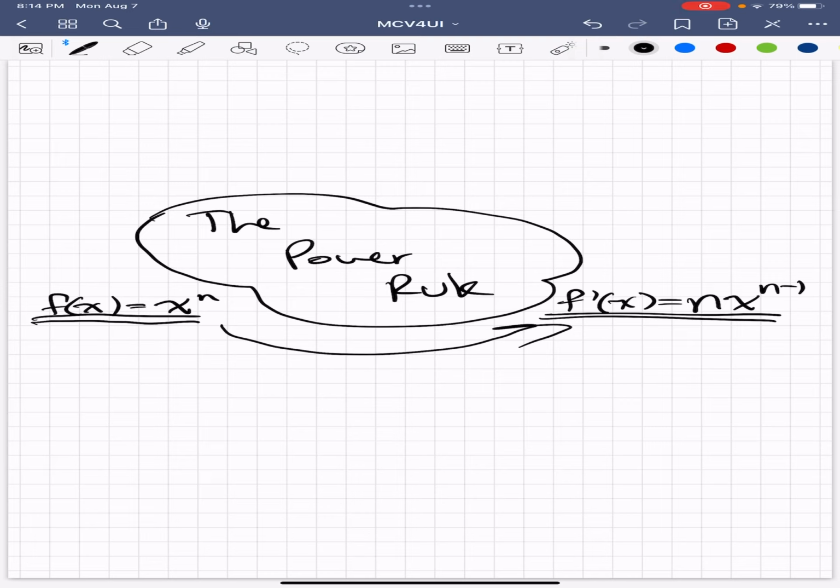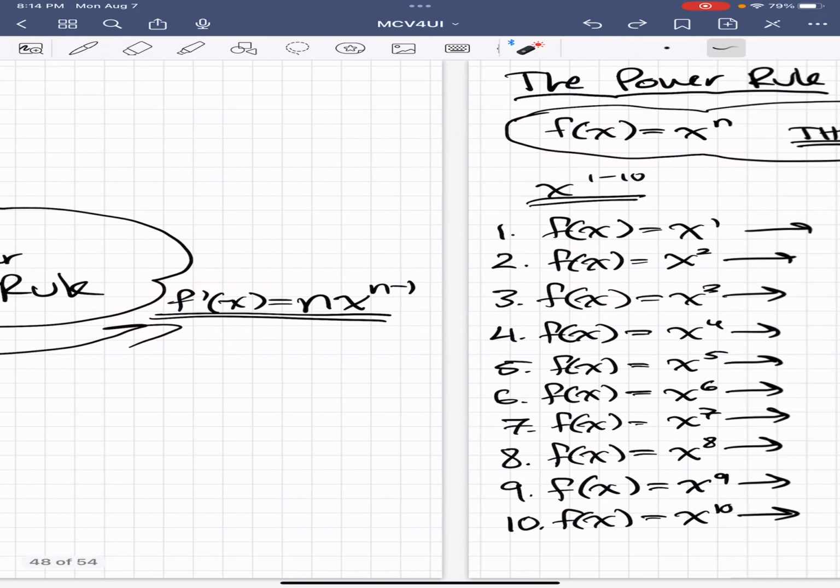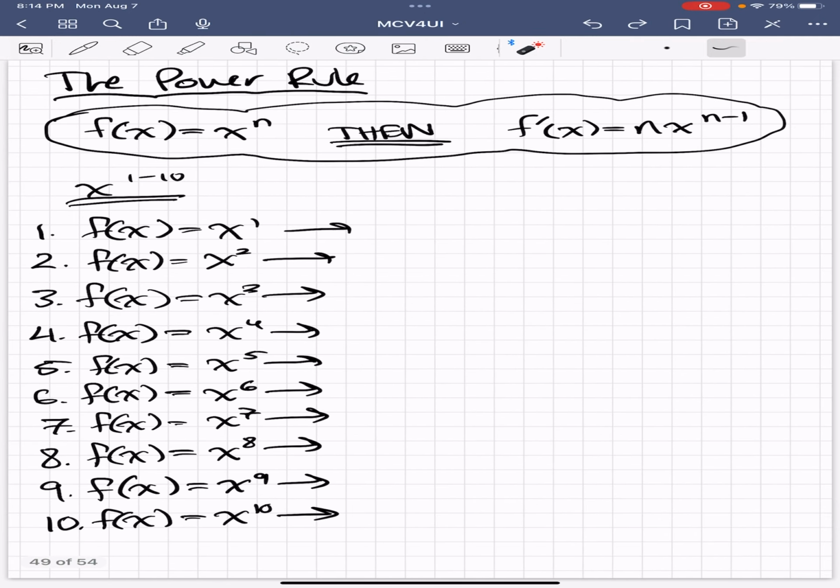Moving on, I have the formula right here. The power rule: f of x equals x to the power of n. Then the derivative of that equals n as a coefficient, x to the power of n minus 1. We're going to be doing x to the power of 1 through 10 today.